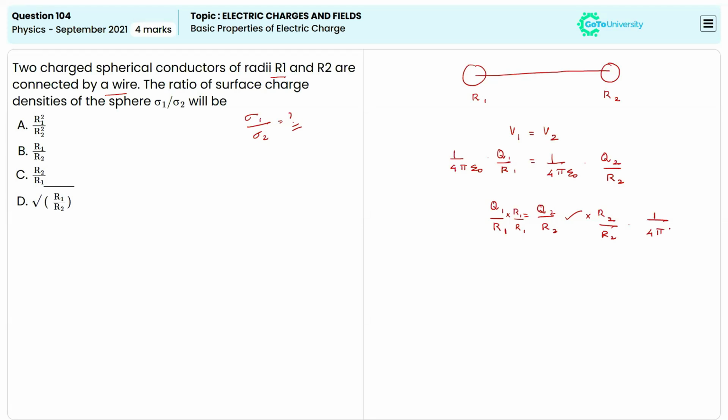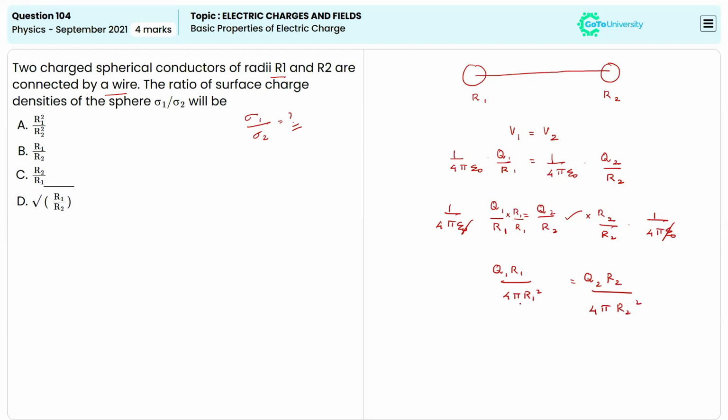I'm keeping the constant 1 over 4 pi epsilon naught the same on both sides, and then cancelling the 4 pi epsilon naught. The remaining terms will be Q1 R1 divided by 4 pi R1 square is equal to Q2 R2 divided by 4 pi R2 power 2.